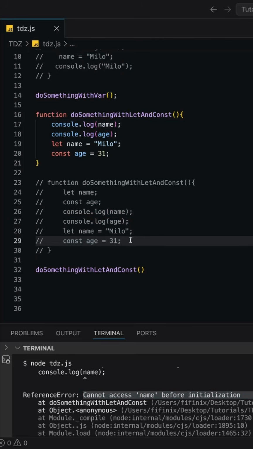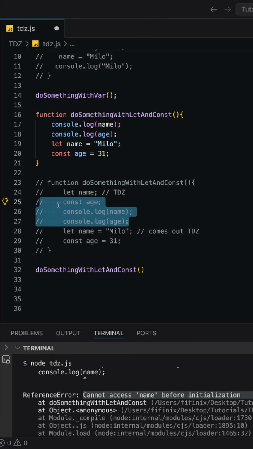We have declared two variables by using the let and const keyword. Now because JavaScript has hoisting, it moves the declaration to the top of its scope, which is this function. Now this is not valid code, but something like this happens internally. As soon as it is moved to the top of its scope, it enters the temporal dead zone. As soon as the assignment happens, it comes out of the temporal dead zone.